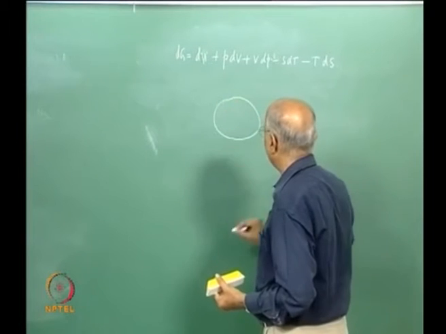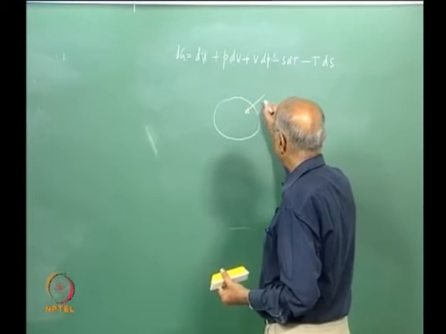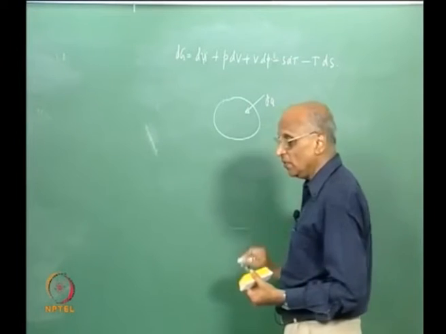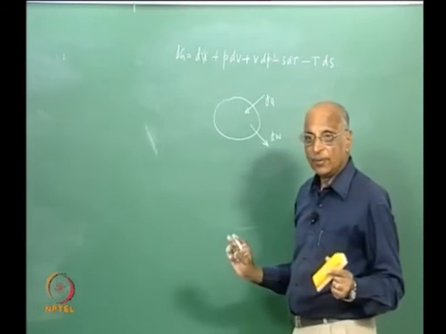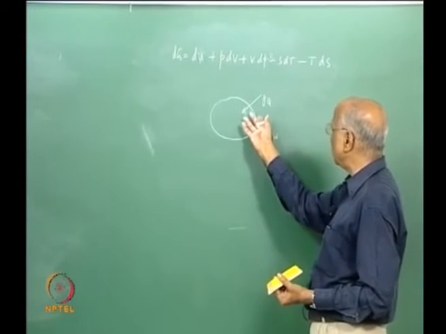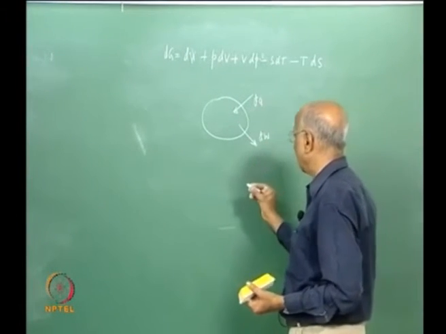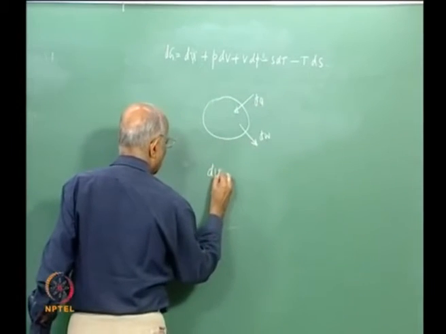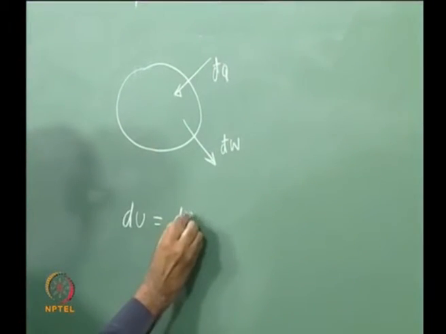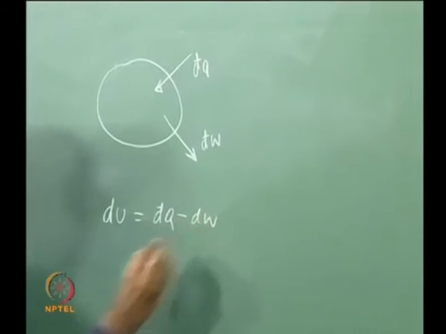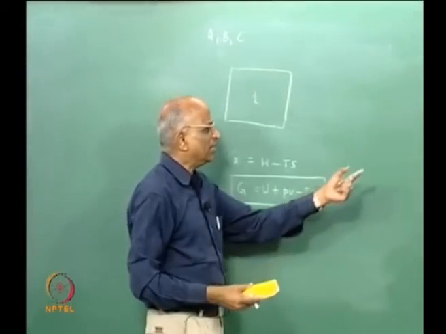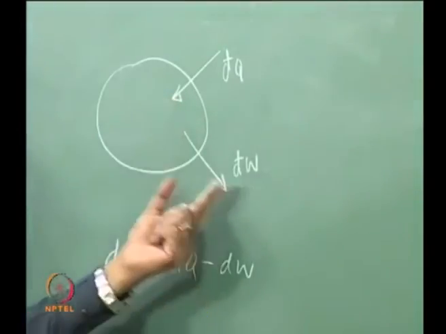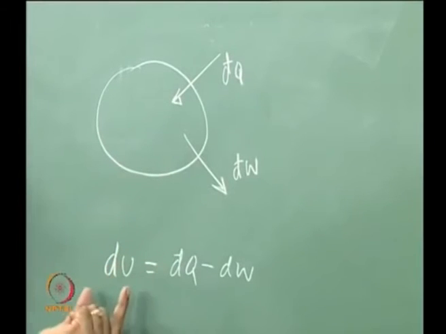Supposing I have a system, the heat which comes into the system dq is positive, the work done by the system dW is positive, right. And therefore we always told ourselves, based on this, heat is entering, work is leaving, the change dU is equal to dq minus dW, right. This is valid for any system, because some heat is entering, dq, some work is being done, dW, and the change associated with this is the change in the internal energy.